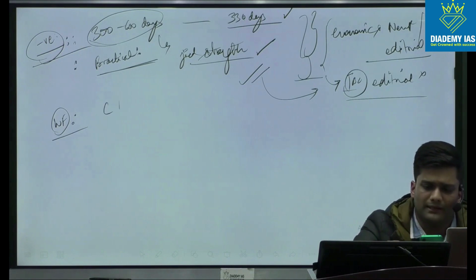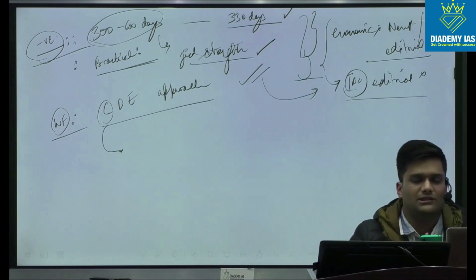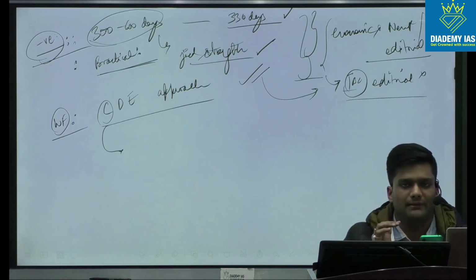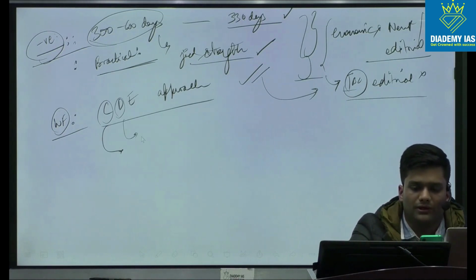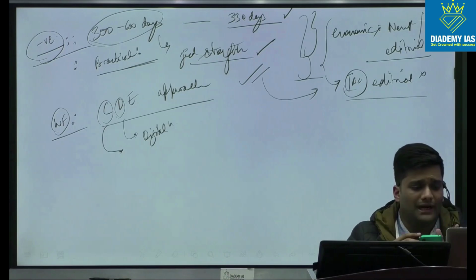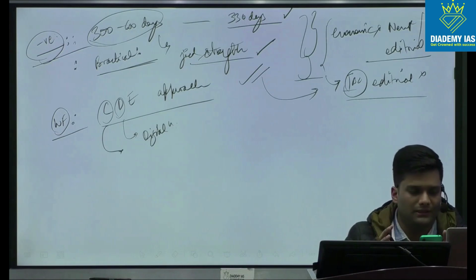So in the newspaper I read this CD approach. C is with respect to capacity building. So capacity augmentation is required with respect to increasing the NCLT benches. D is with respect to digitalization. You can use digitalization by linking the IBC platforms for all the stakeholders to eliminate the data asymmetry. For example, IBBI, NCLT, all these platforms could be linked.